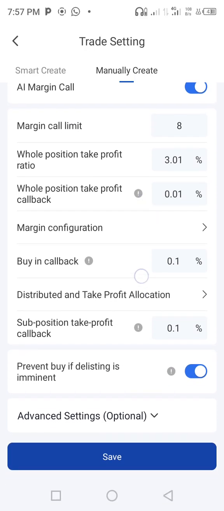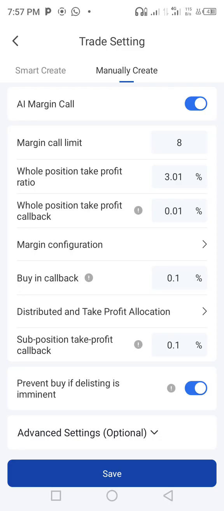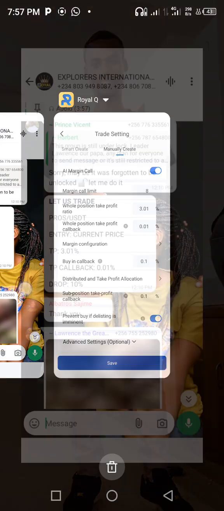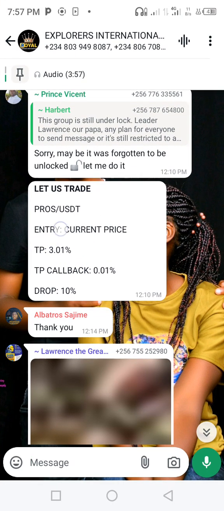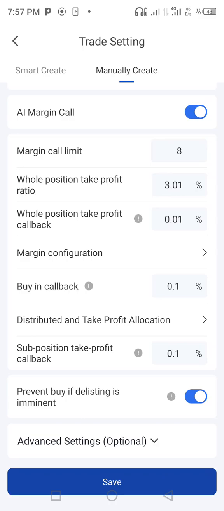Then everything is set, as you can see, but you come to margin configuration. Of course, our whole position take profit here is already 3%, and we saw that in our signal it is a 3.01% take profit. Then TP callback is 0.01. You can come and change TP callback. TP callback is this take profit callback. It is already 0.01. It's okay. You are good to go. Then we come to the margin configuration.